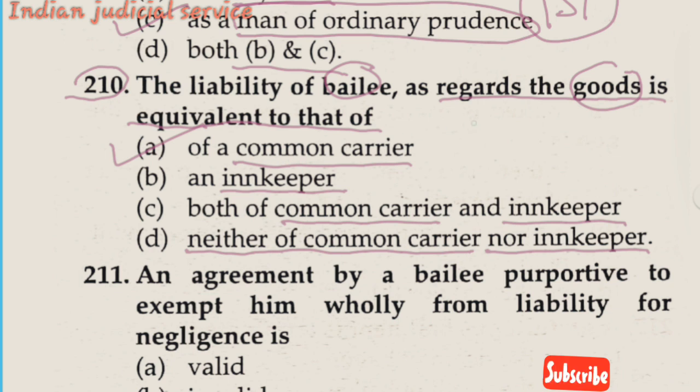And the liability of the bailee is not equivalent to that of the innkeeper, because the innkeeper is the owner of a particular place, like hotels. So the bailee does not get the same rights, that's why he is not getting the equivalent power of the innkeeper. So the answer of this question is option A.